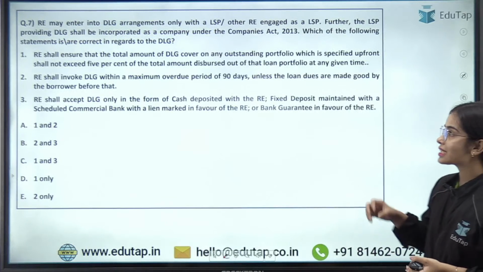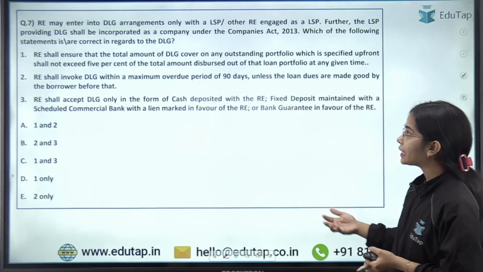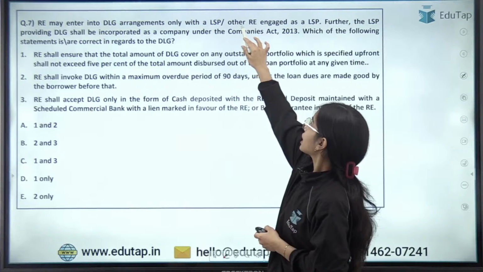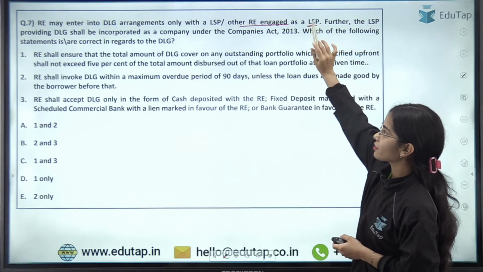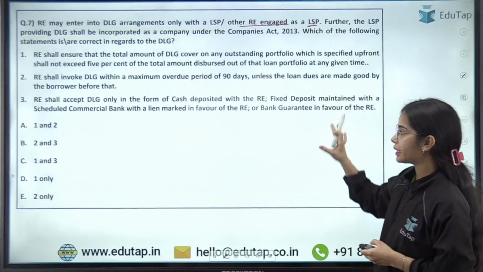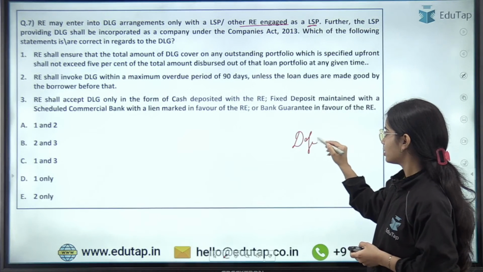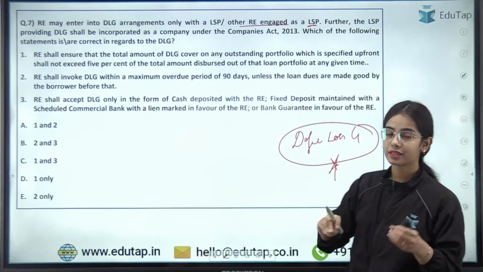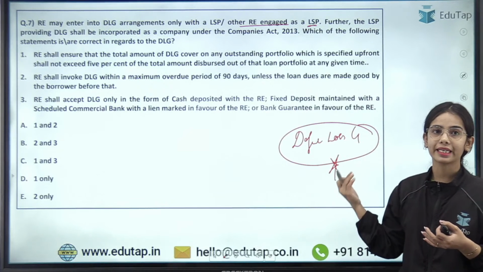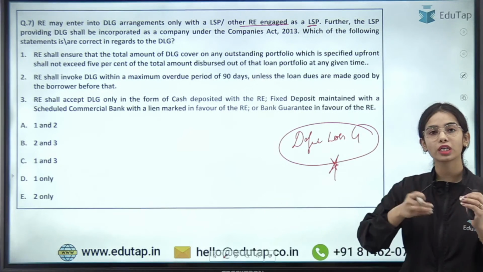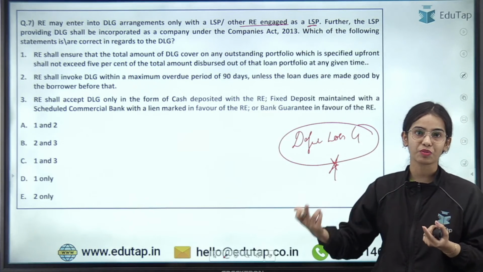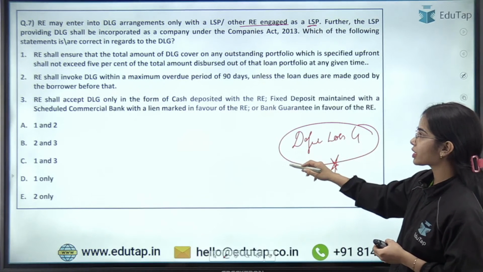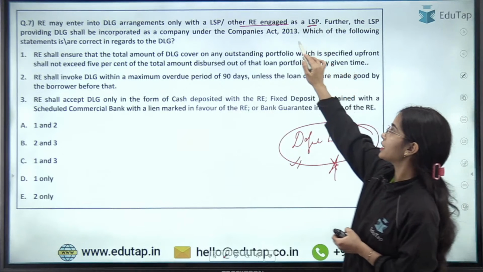Now coming to the next question, that is, the regulated entity may enter into default loss guarantee arrangements only with the lending service provider or other regulated entity engaged as a lending service provider. So when we were discussing the digital lending guidelines, we also discussed the default loss guarantee. Okay, so now the regulated entity may enter into the default loss guarantee arrangement only with a lending service provider or other regulated entity that is working as the lending service provider, that is providing these digital loans and such. Further, the LSP providing the default loss guarantee shall be incorporated as a company under the Companies Act of 2013.